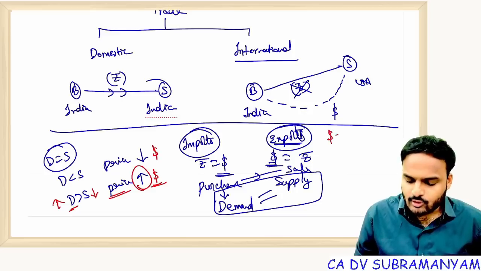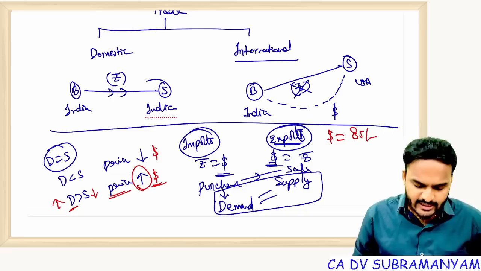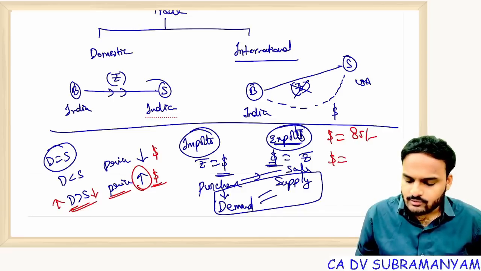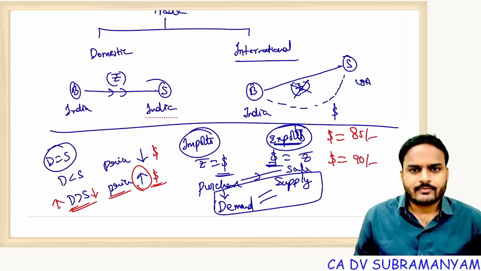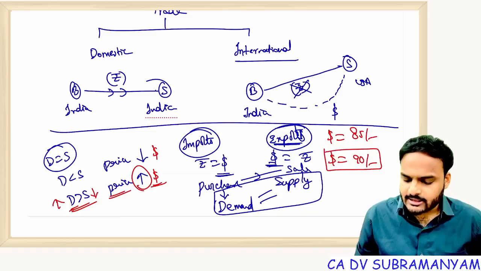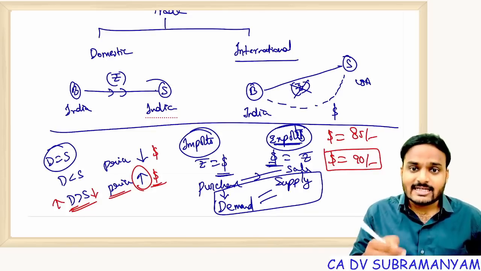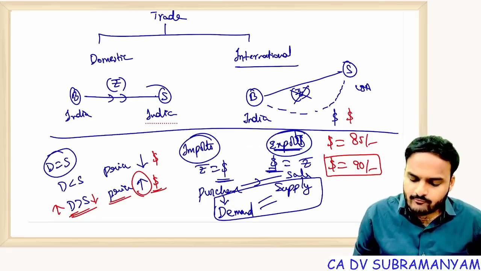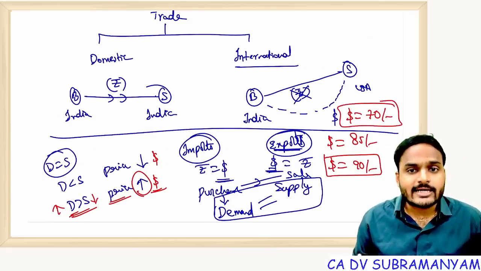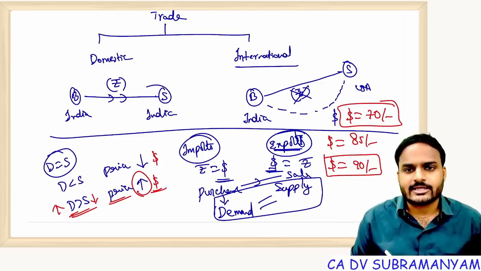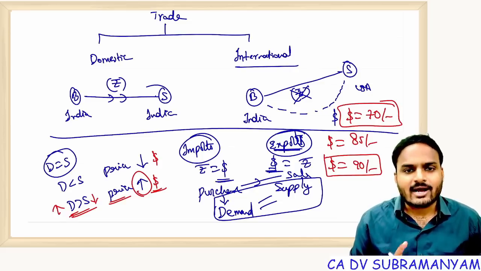For example, today the dollar price is $1 equal to 85 rupees. Imagine, when demand exceeds supply, what happens? Dollar value will go up to 90 rupees. So that means the dollar is appreciated, the rupee is depreciated. Suppose demand is less than supply. In that case, what happens? Dollar value may fall, for example to 70 rupees. Now the rupee value is appreciated, the dollar value is depreciated. This is actually good for the Indian economy.